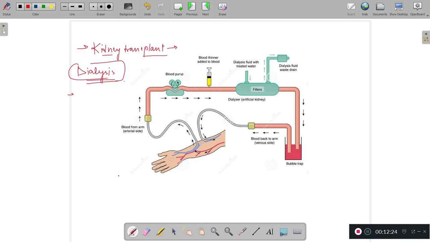Now what happened in this? Actually the dialyzing solution is there, which is also called dialysis fluid, and it is of the same concentration, same composition as that of blood in terms of water, glucose and salts. What happened? The impure blood from the artery of the patient is passed out to this artificial kidney, that is dialyzer.